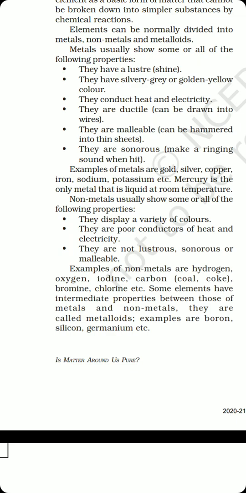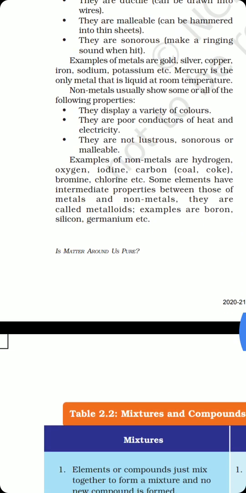And when it comes to metalloids, metalloids are those elements which exhibit properties of both metals as well as non-metals. Some of their characters exhibit similarity to the metals, and the other characters exhibit similarity to that of non-metals. Therefore, they are referred to as metalloids, and they also show a transition of metals into non-metals. Examples are silicon, germanium, and boron.